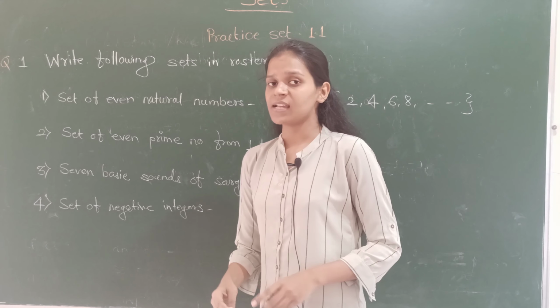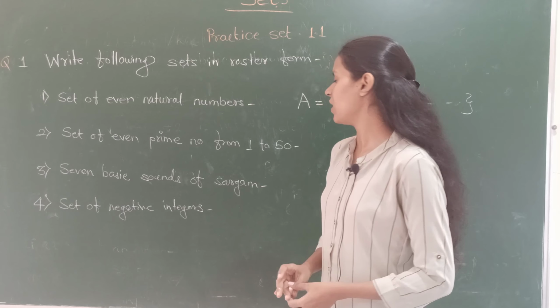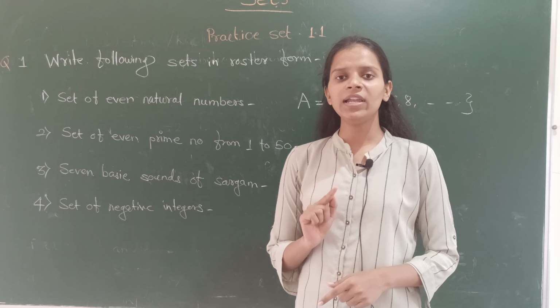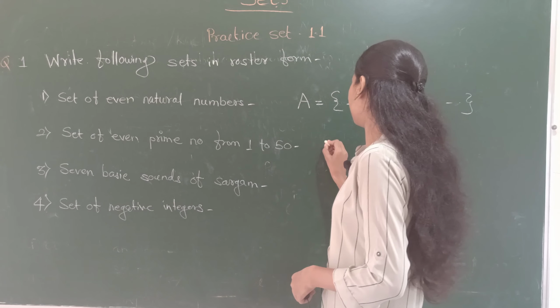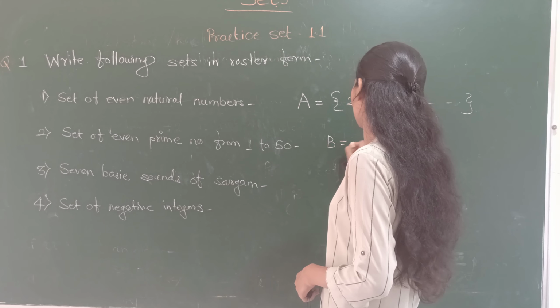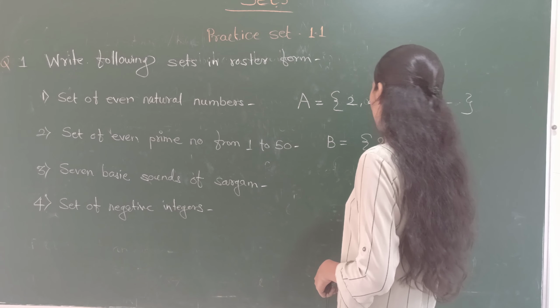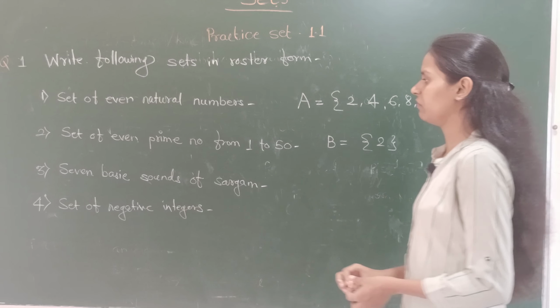Next is second one, set of even prime number from 1 to 50. Okay, from 1 to 50 there is only one even prime number, that is 2, because after that each number will be divided by 2. So 2 is the only number which is even prime in between 1 to 50.